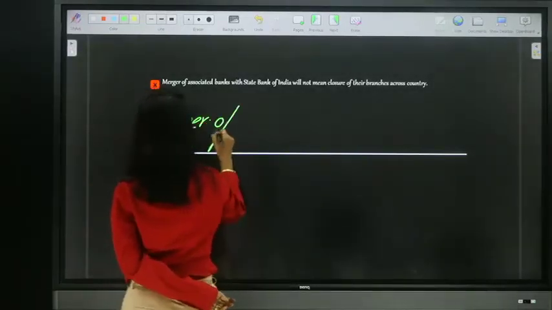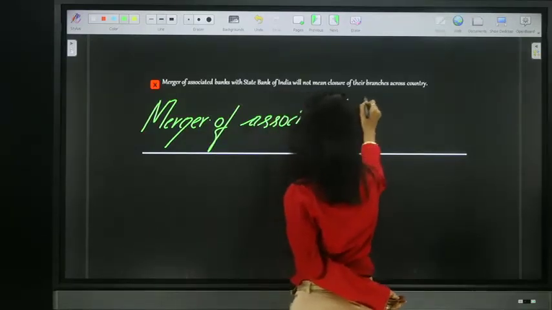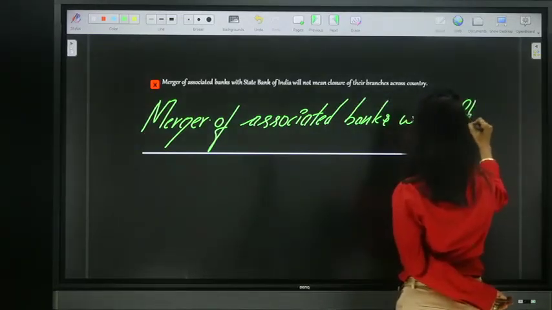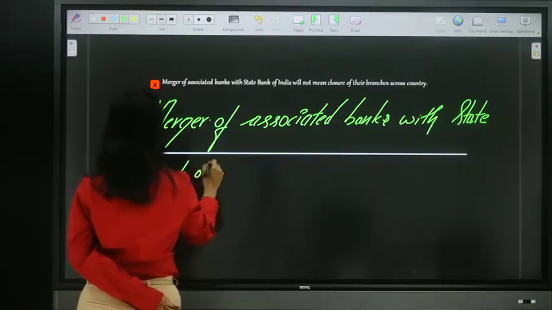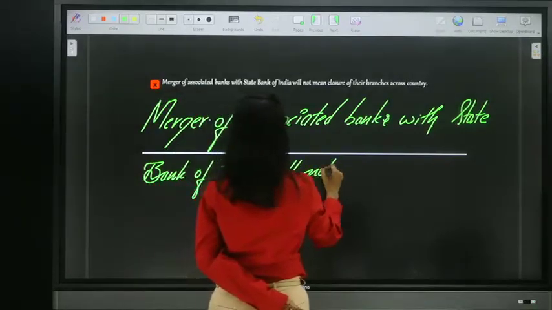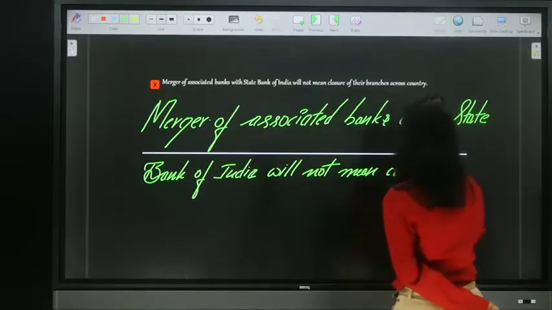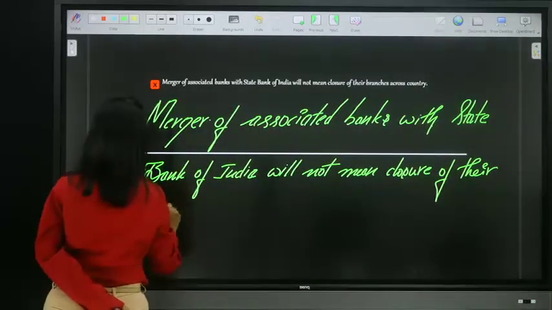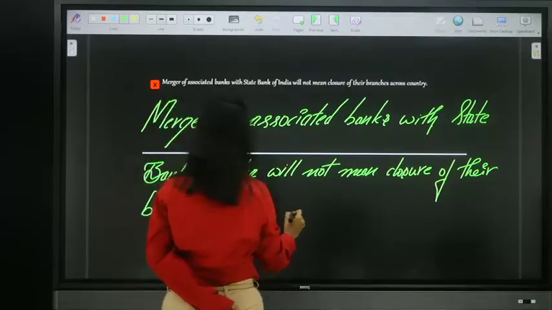Now see this. Merger of associated banks with State Bank of India will not mean closure of their branches across country.